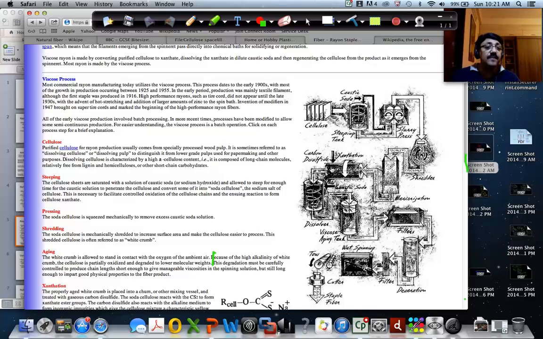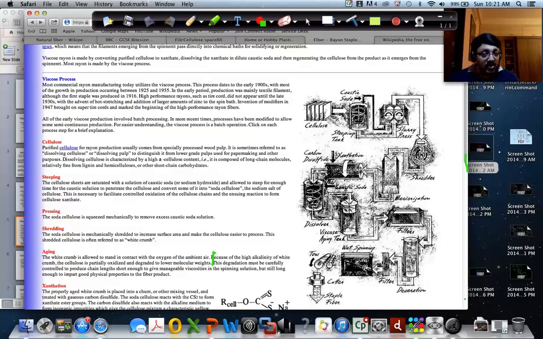Then after that it gets dissolved in the dissolver. No, first it relaxes. So in xanthation, the carbon disulfide is supplied and the cellulose is warmed with carbon disulfide, which produces cellulose xanthate, right? Xanthation is nothing but a process where the cellulose is warmed with carbon disulfide, which produces the cellulose xanthate.